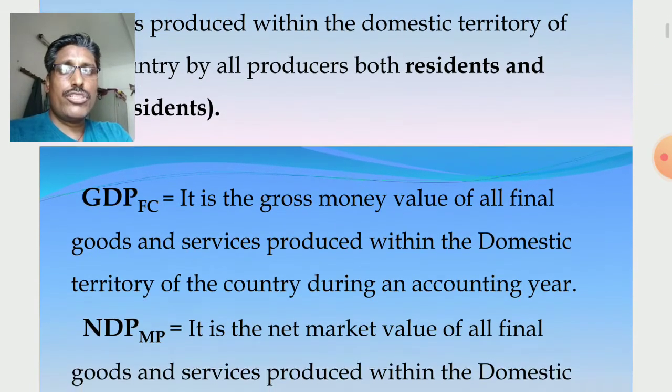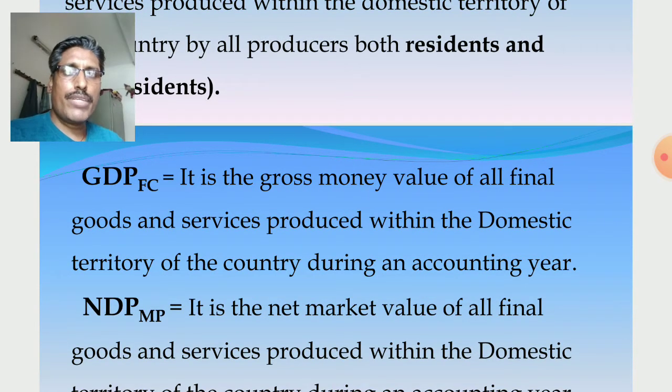Next one, GDPFC, just simply conversion from MP to FC, market price to factor cost. We know that from market price to factor cost, indirect taxes are subtracted or subsidies added. Subsidies means financial assistance to the small farmers and small producers, to increase and promote the production in the economy.